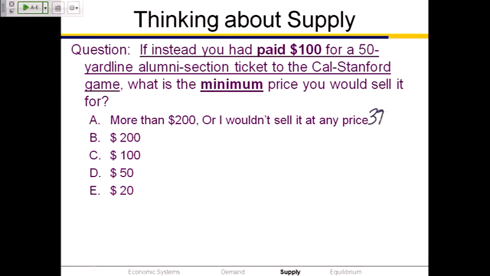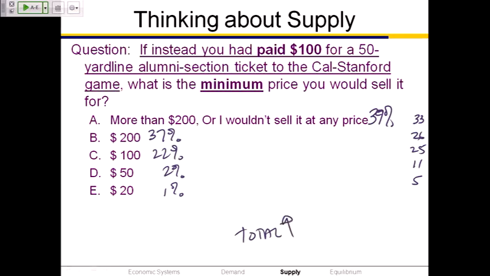Now what do we have? 39% said they wanted more than $200 or they wouldn't sell it at any price. Before, that answer was 33. Another 37% wanted $200; before, that answer was 26. Another 22% wanted $100; before, that answer was 25. Another 2% were willing to sell it for $50; before, that answer had been 11. And 1% of you, interestingly enough, were willing to sell it even for 20; before, that answer had been 5. So for the quantity supplied, let's put the totals here.